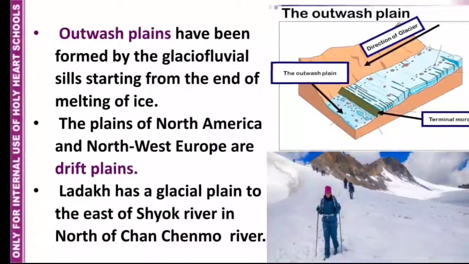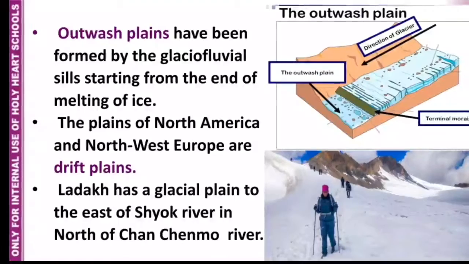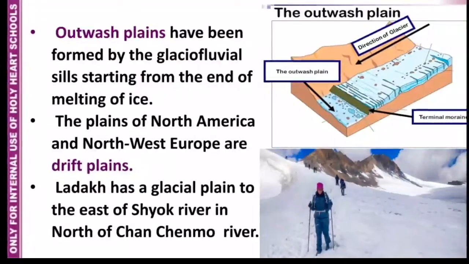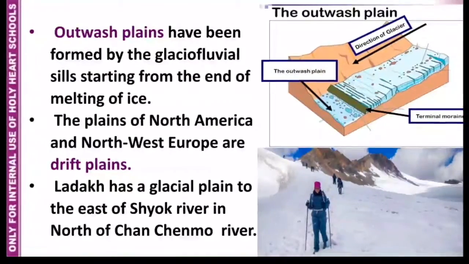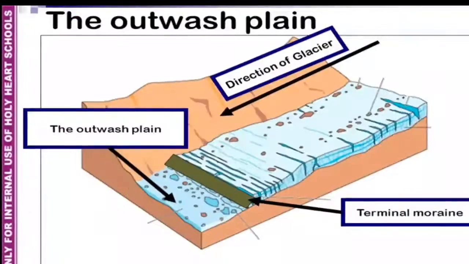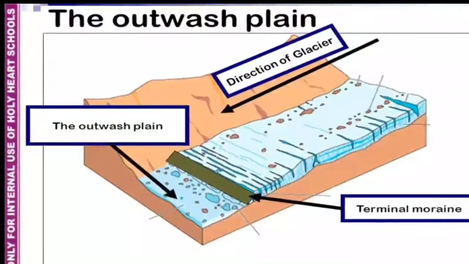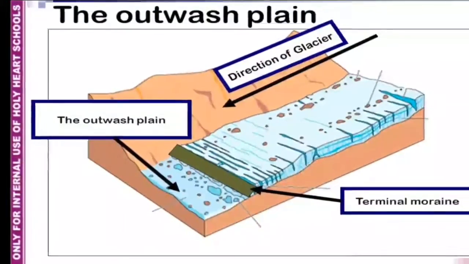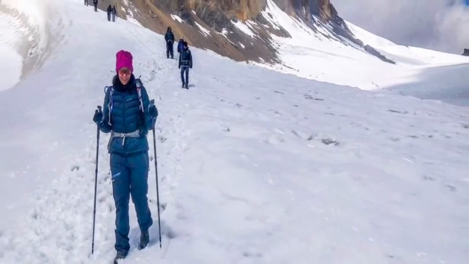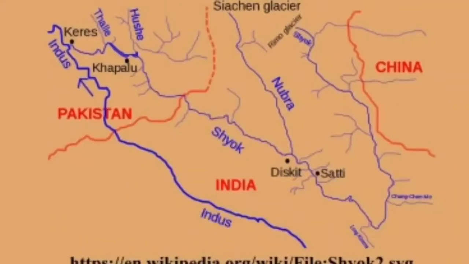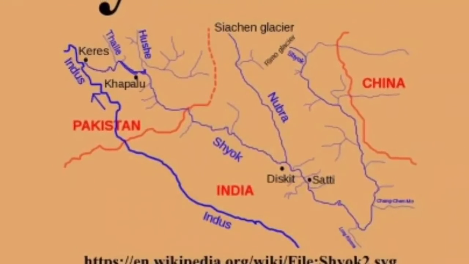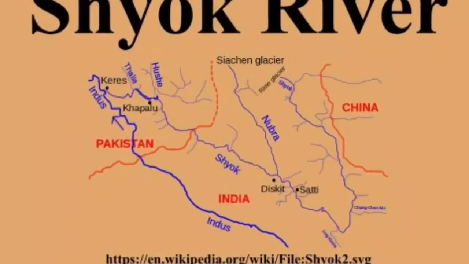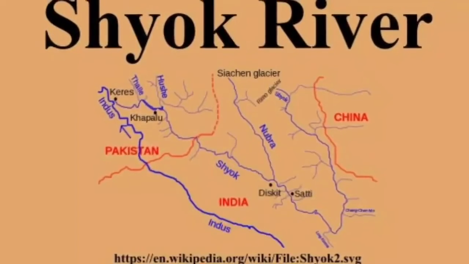Outwash plains, they have been formed by the glaciofluvial sills. Here glaciofluvial means glaciers and rivers. Sills, I told you, they are the pebbles which are deposited by the glaciers. So outwash plains have been formed by the glaciofluvial sills starting from the end of the melting of ice. The plains of North America and Northwest Europe are drift plains. Ladakh has a glacial plain to the east of Shyok River in north of Chenmo River.